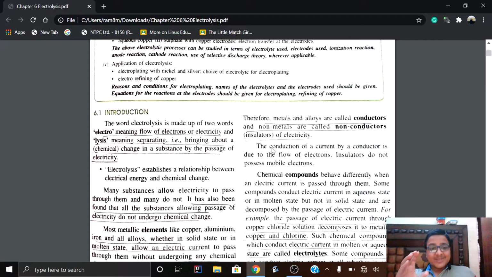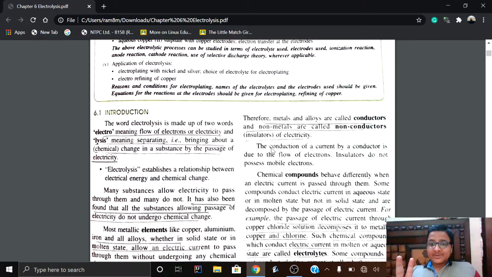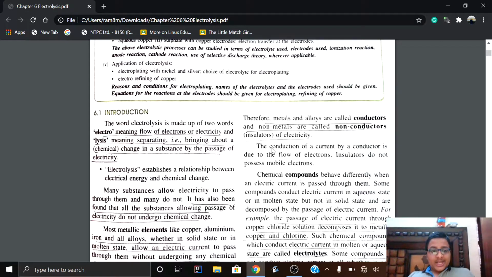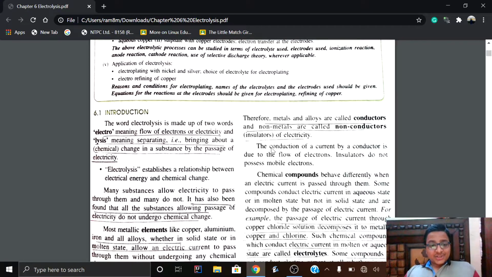Now, electrolysis can be brought about in the fused state, that is the molten state, by heating that substance to a particular temperature at which it melts. For example, lead bromide gets melted or changed into the liquid state at 380 degrees Celsius. So electrolysis establishes a relationship between electrical energy and chemical energy.